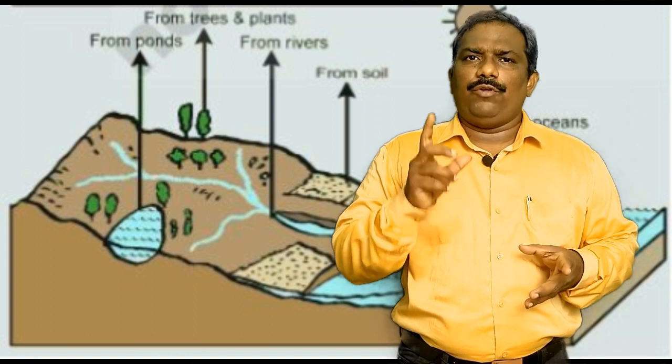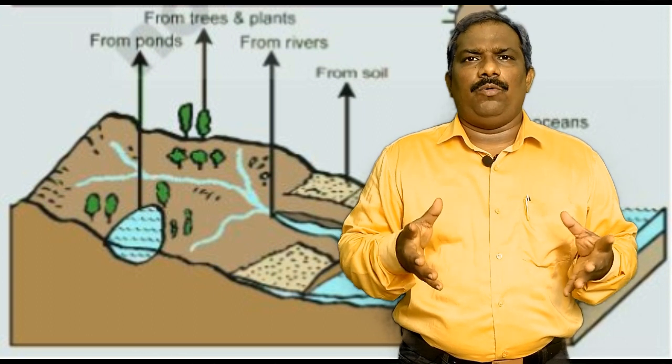So if you observe, children, we have a lot of big water bodies across the world, like oceans, seas, lakes, rivers and ponds. Across the year, these water bodies continuously evaporate.